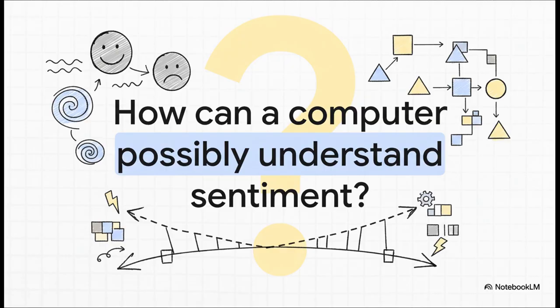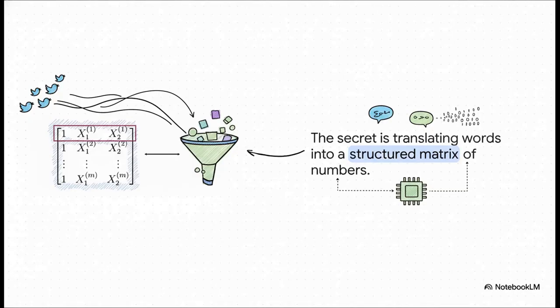Okay, so here's the secret. It's all about translation. We're going to take a whole bunch of tweets and, step by step, turn them into this beautifully structured grid of numbers. We call it a matrix, and we'll label it X. This thing right here, this is the language the computer actually understands. And today, we're building it from the ground up.